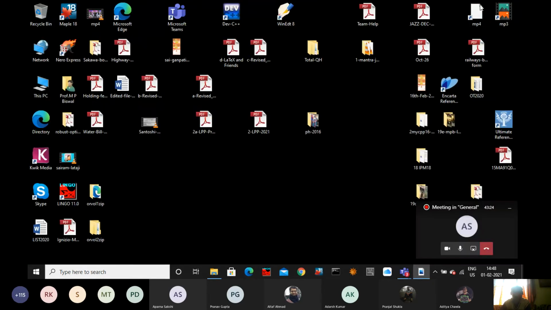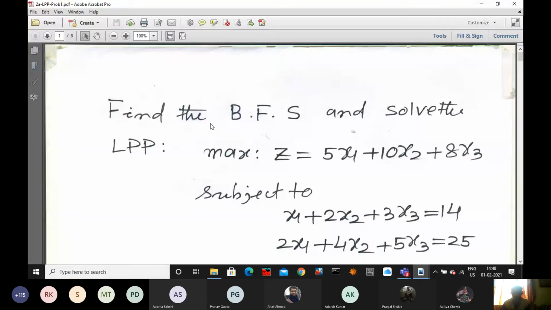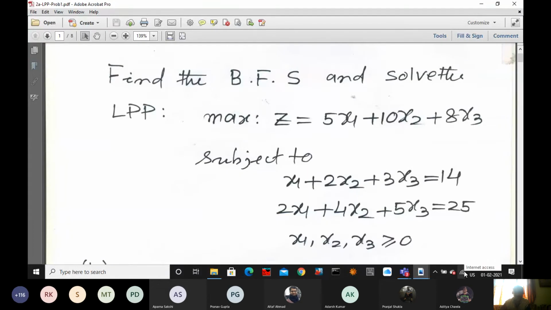Now, let us know about one more problem. See here. This is a problem. The question is, find the basic feasible solution of this linear programming problem. This I have not told earlier. Now I'm telling. So this is the first problem. Please note down.